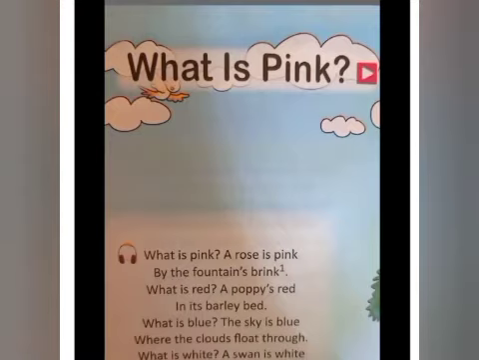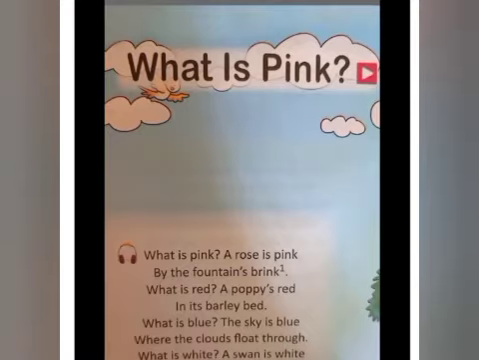A swan is white sailing in the light. Okay, so up to this you are going to memorize. The first 8 lines of this poem will be the memory poem for you. Let me read once again, so listen carefully.